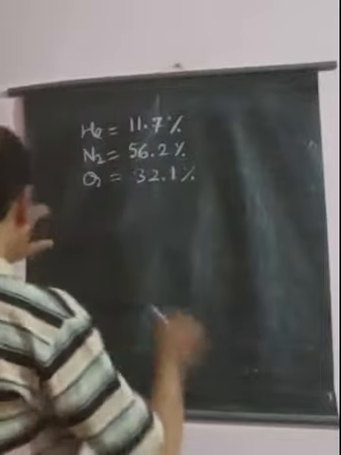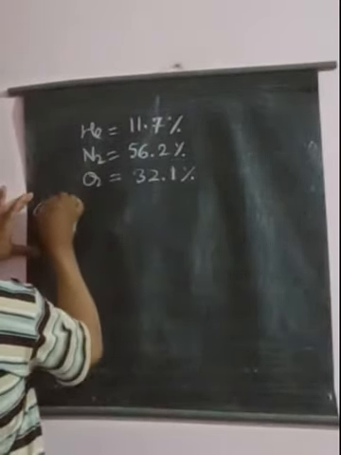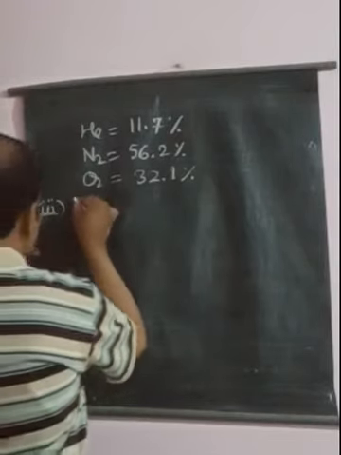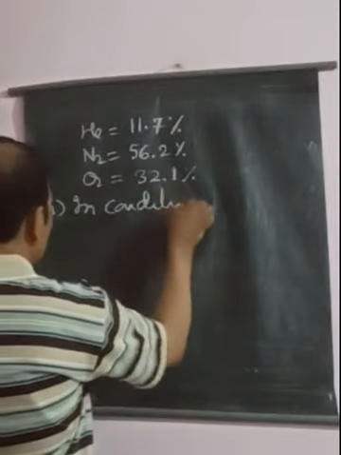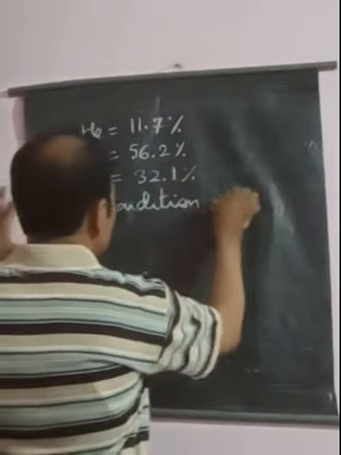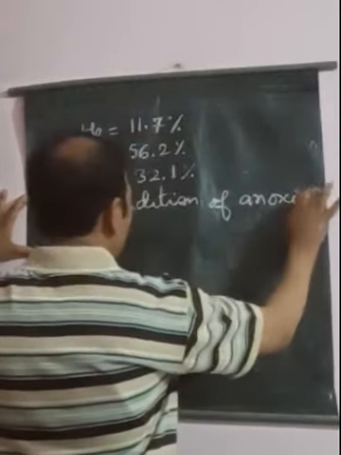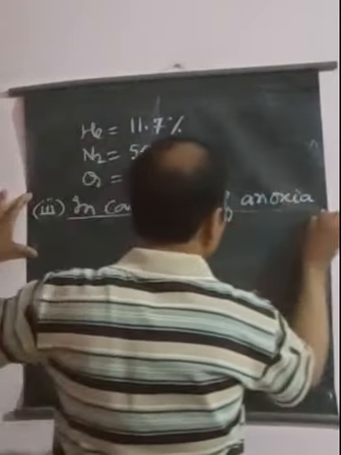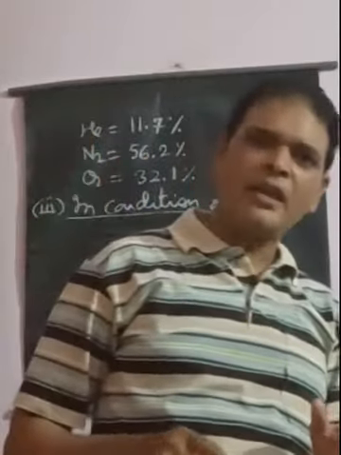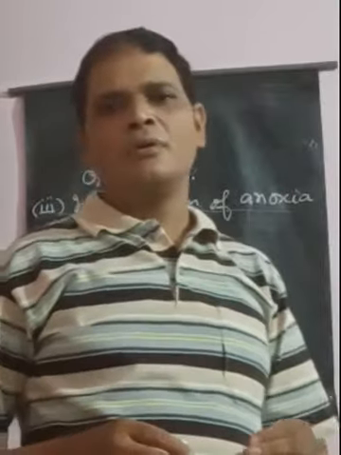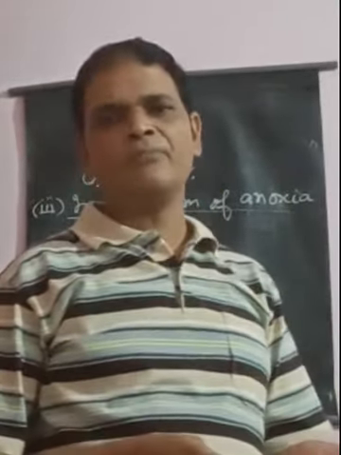Now we will see the last application that is given in our textbook, that is the condition of anoxia. In the condition of anoxia, the persons who live at high altitude face the problem of low density of oxygen.